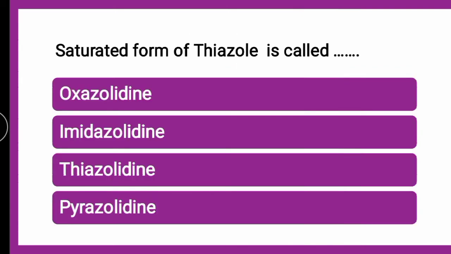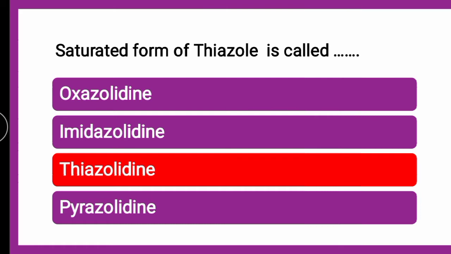Next question: the saturated form of thiazole is called dash. Whether it is oxazolidine, imidazolidine, thiazolidine or pyrazolidine, the correct answer is thiazolidine. We have seen in the previous question the presentation about the prefixes and suffixes.